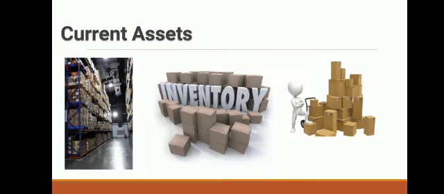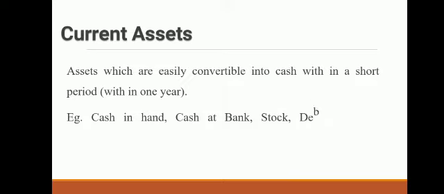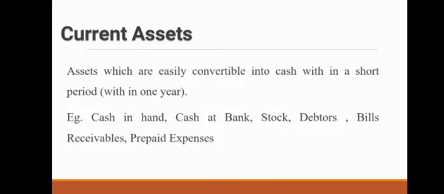What is current asset? So current assets are those assets which are easily convertible into cash within a short period of time. That means within 1 year. Different examples: cash in hand, cash at bank, stock, debtors, bills receivable, prepaid expenses. These are different examples of current assets.